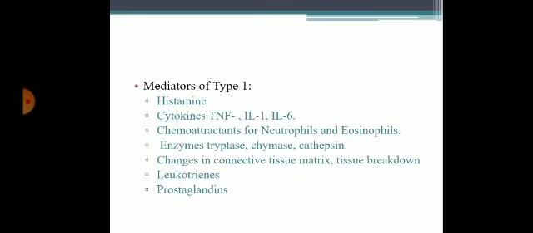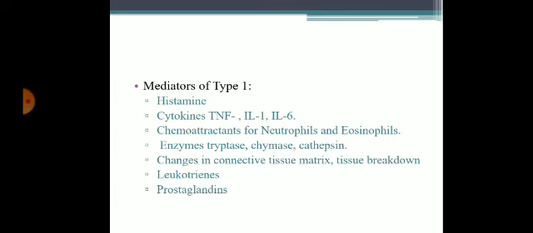And once the antigen attaches to the Fc receptor of the IgE molecule, it liberates several mediators like histamine, bradykinin, cytokines like TNF alpha, interleukin 1, interleukin 6, and chemoattractants for the neutrophils and eosinophils, enzymes like tryptase, chymase, cathepsin.